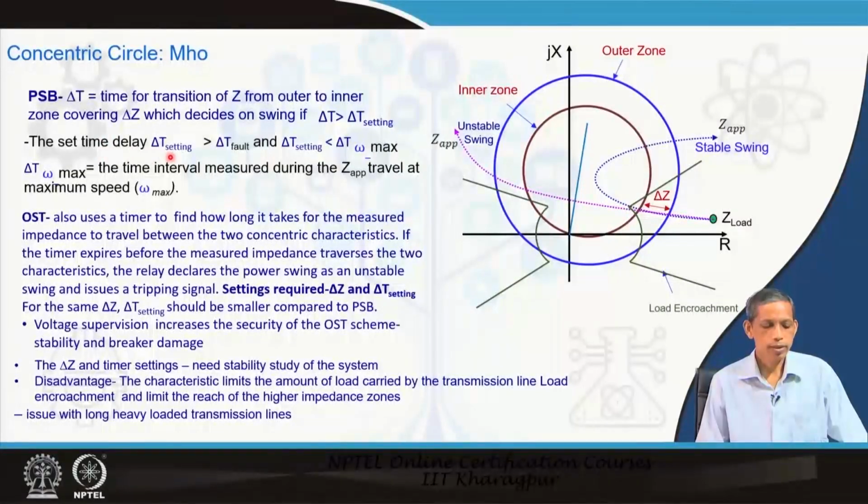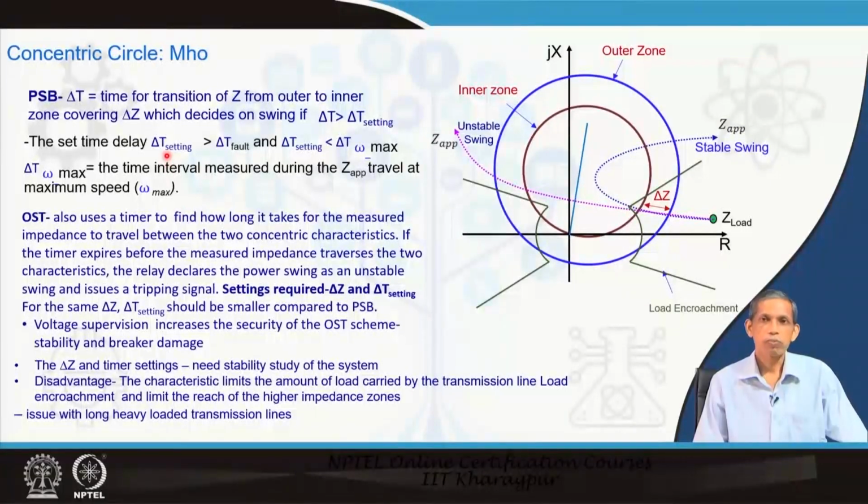The set time delay, delta t setting, should be higher than the delta t fault. If we analyze a fault, it will be very rapid, so the delta t required is very small. So it must be greater than the delta t fault situation, and the delta t setting should be smaller than the delta t corresponding to omega max, where omega max is your slip frequency, d delta by dt. That is a particular higher value of slip frequency, typically some 7 hertz to 10 hertz, which depends upon the system, and a system study is required for that.